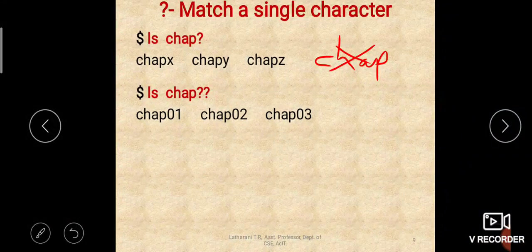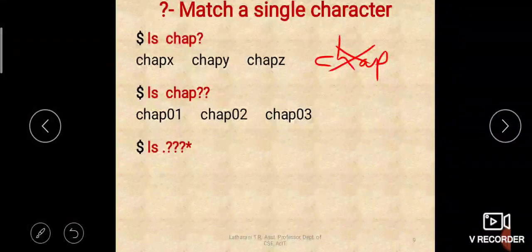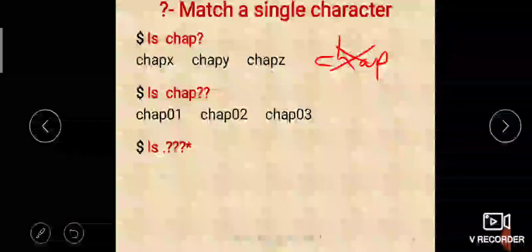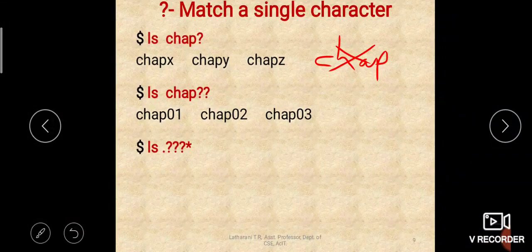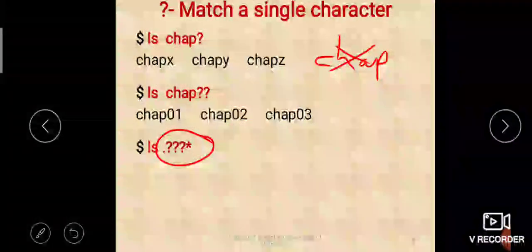So it will not be displayed. Only chap01, chap02, chap03 will be displayed. Okay. Then if you say ls .3?*, so you can have combination like this. You can have combination of meta characters also. So when you say .3?*, what is the meaning of this?